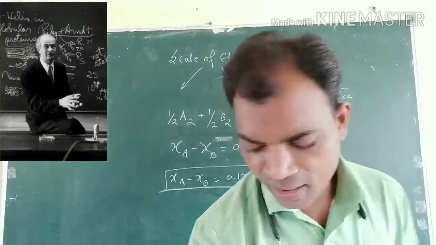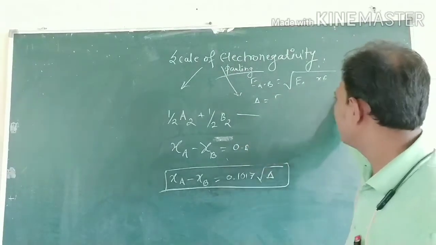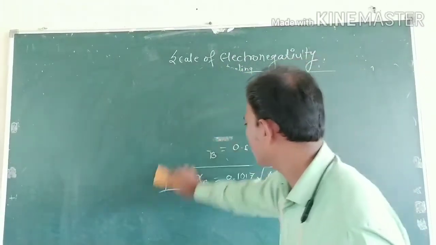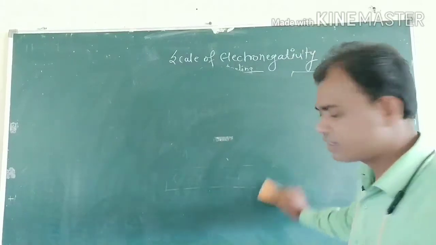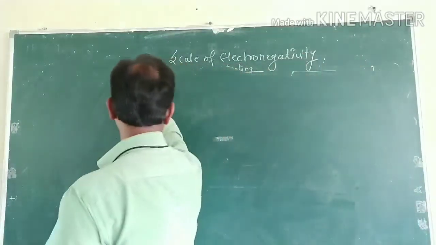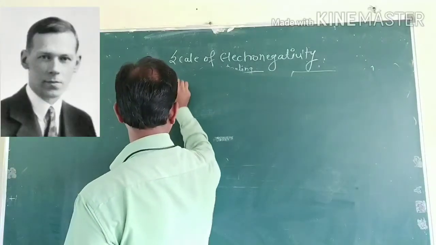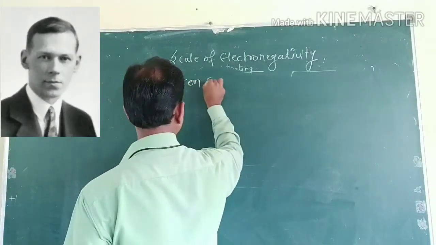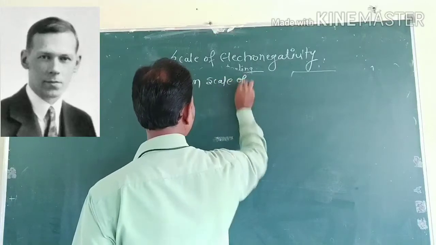Now we see the second scale of electronegativity, that is the Mulliken scale of electronegativity.